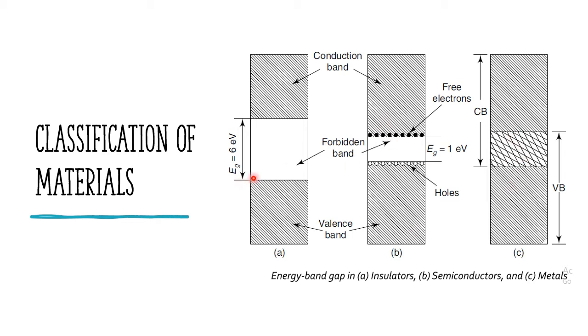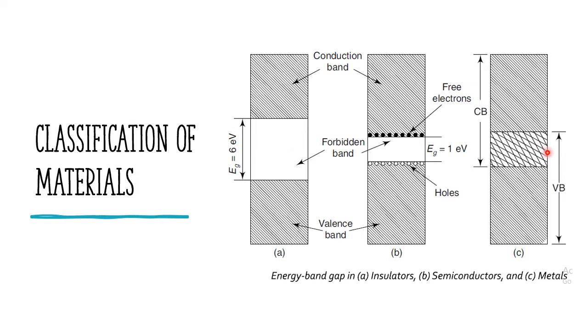We know that insulators are poor conductors or bad conductors of electricity, and the metals or conductors are good conductors of electricity. And semiconductors lie between insulators and metals in their properties. Here this is the conduction band. The upper band is called the conduction band and the lower band is called the valence band. The energy gap between the conduction and valence band is more in insulators. So the energy gap, the potential barrier voltage, is 6 electron volts.